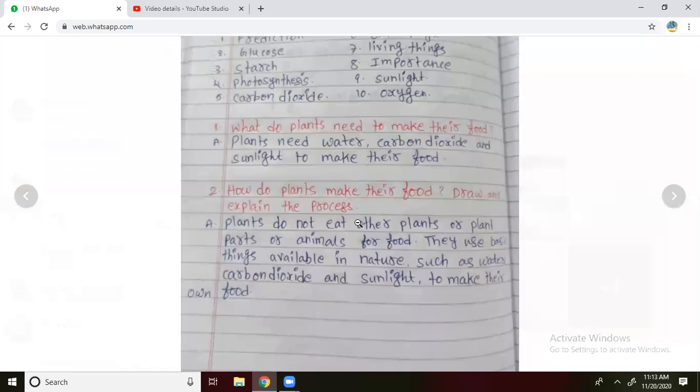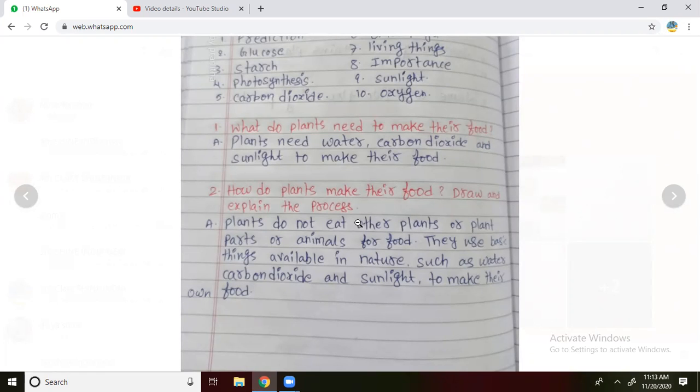Look over these question answers carefully. Why am I explaining? Because from these two chapters I have mostly given 2 mark questions. So I am explaining the question answers. Right? Is that clear? Next, second question. How do plants make their food? How are plants going to prepare their food? Draw and explain the process. Already it is there in your textbook, so I have not drawn the diagram, but I can explain it.